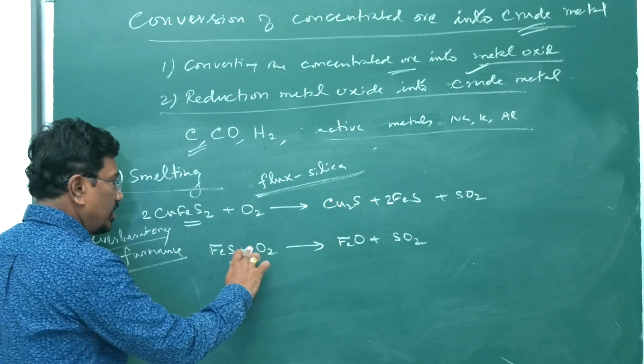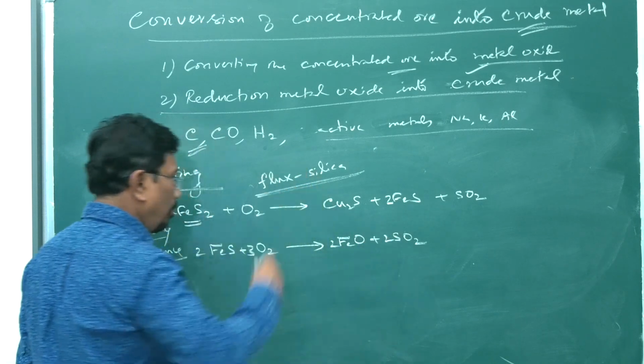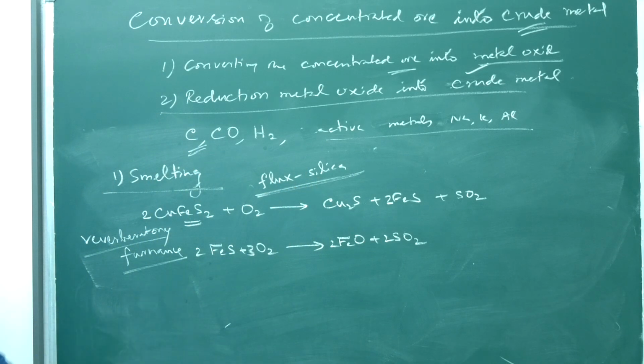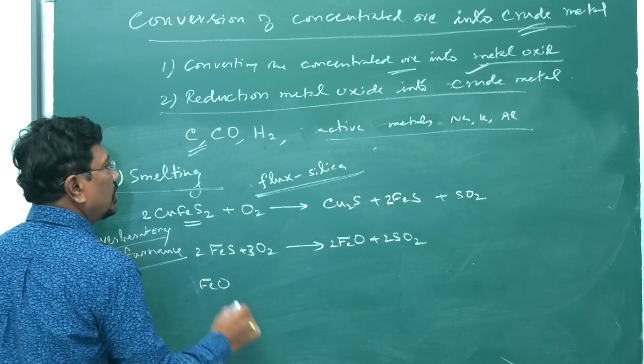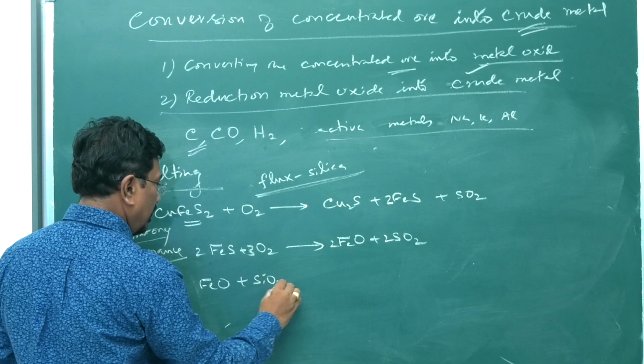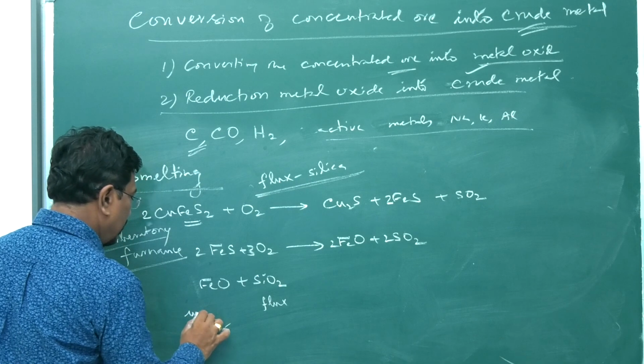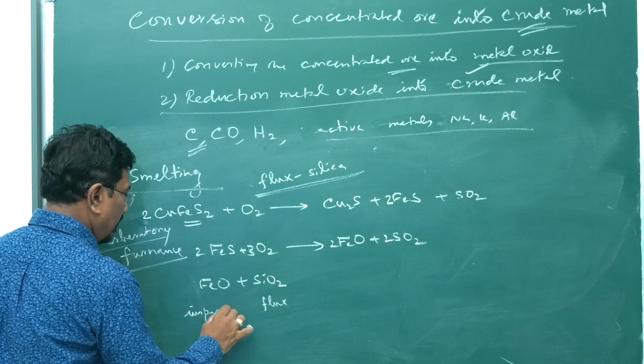And we have balanced earlier 2, 3, 2, 2. That ferrous oxide combines with silica flux. Silica is the flux.